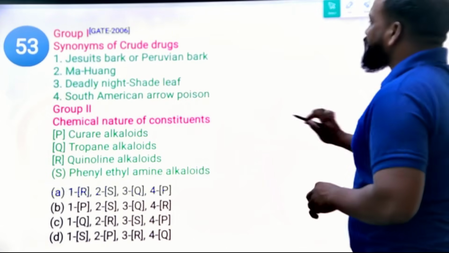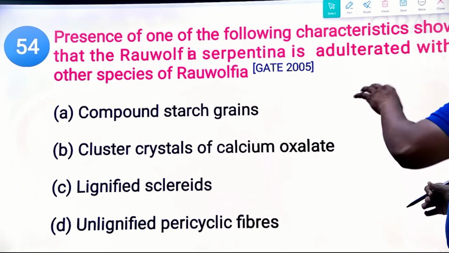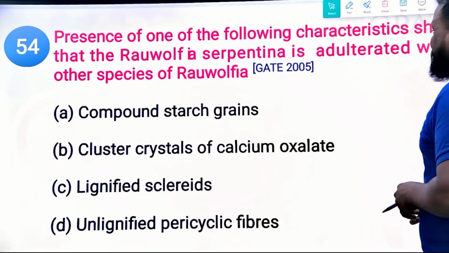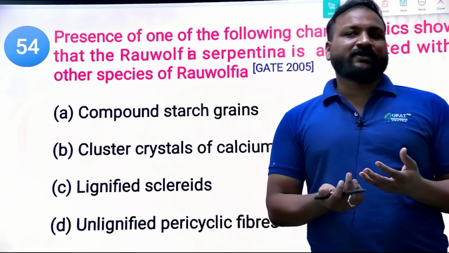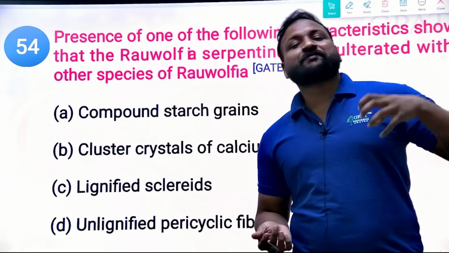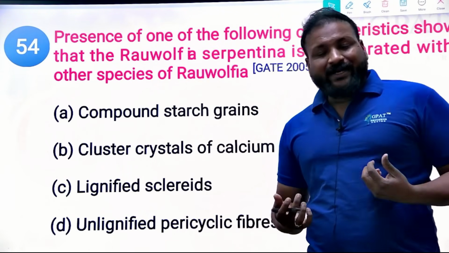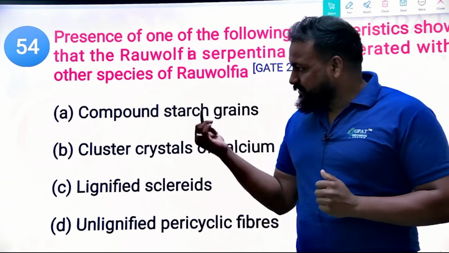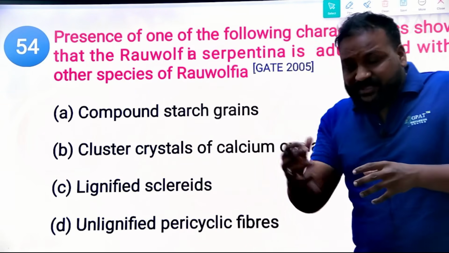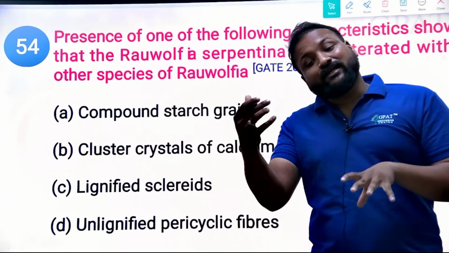Next, moving to the next question. The presence of one of the following characteristics shows that Rauwolfia serpentina is adulterated with other species of Rauwolfia. In Rauwolfia there are many species, but in order to get reserpine, what makes the difference between Rauwolfia serpentina and other Rauwolfia species?